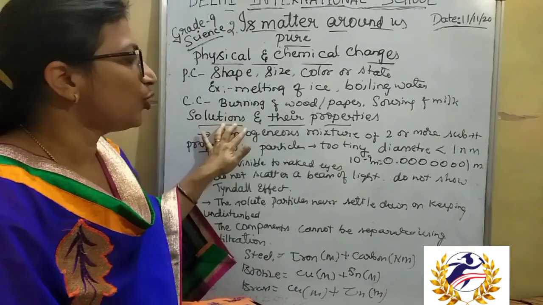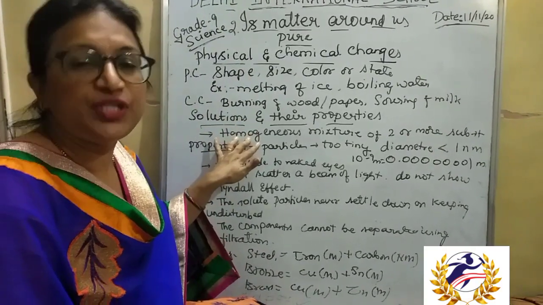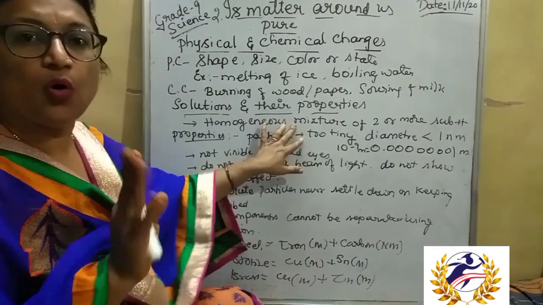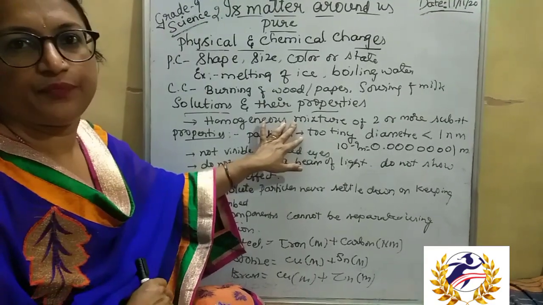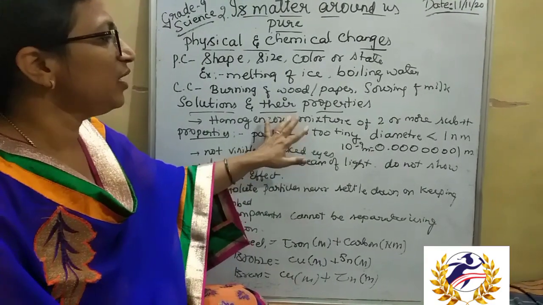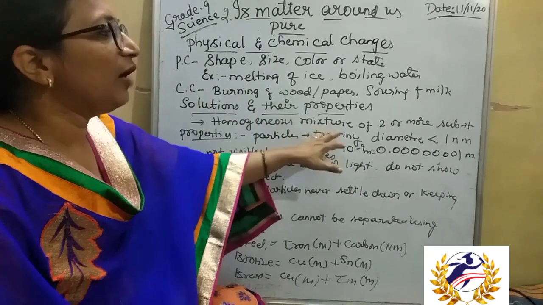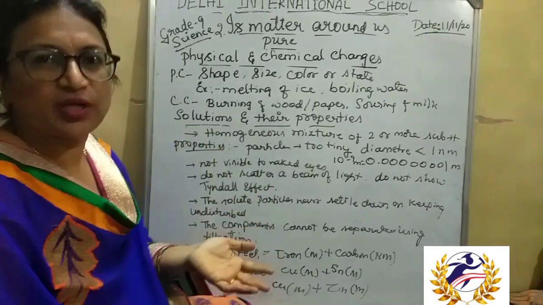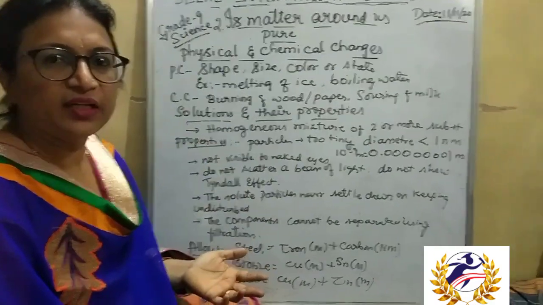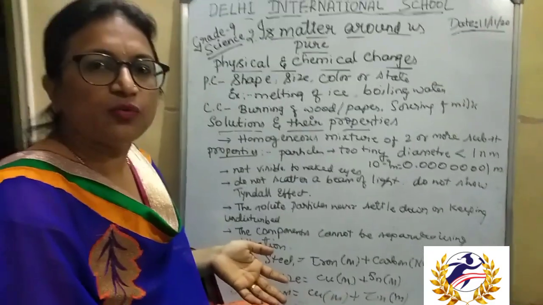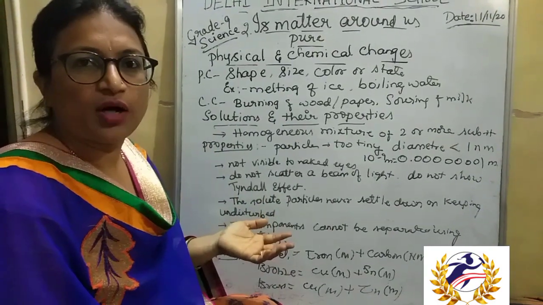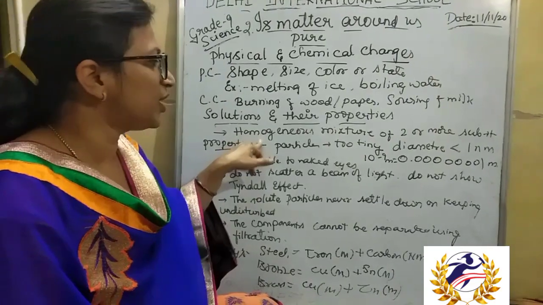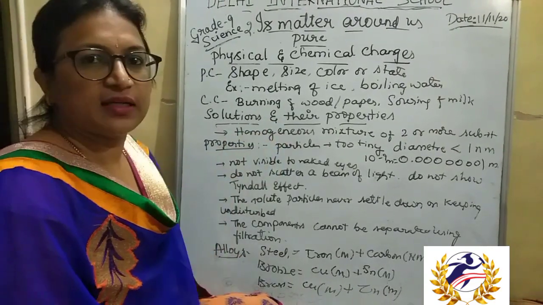When it is called a solution, it should form a homogeneous mixture, where no two separate layers should be seen. Those homogeneous mixtures of two or more substances are called solutions. For example, sugar in water, salt in water, potassium permanganate in water, copper sulfate in water, any salt in water is a homogeneous mixture of two or more substances.